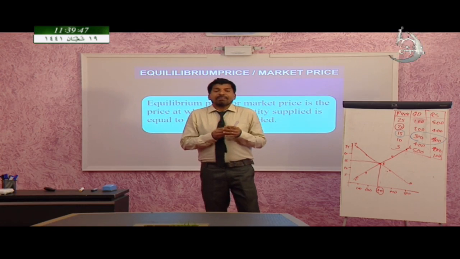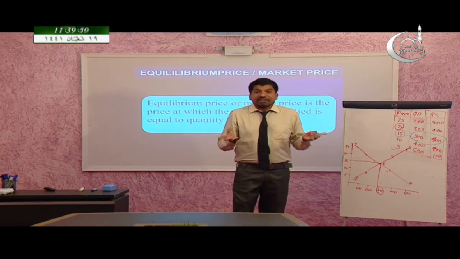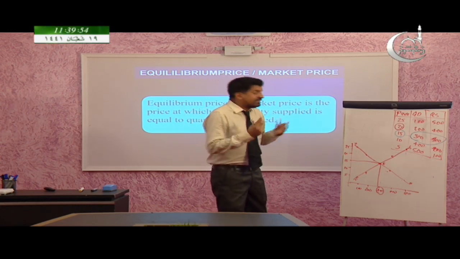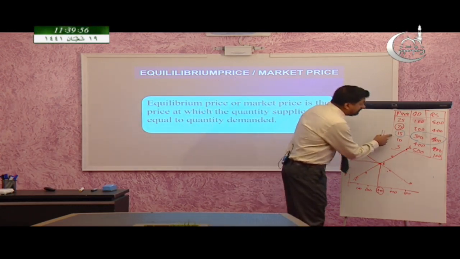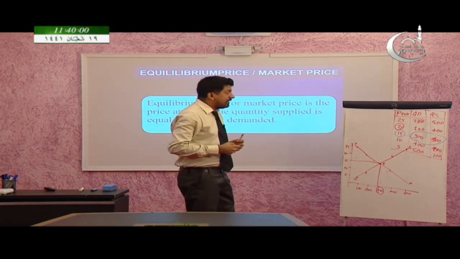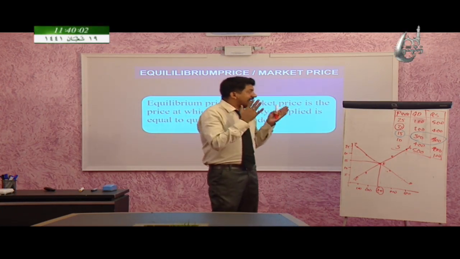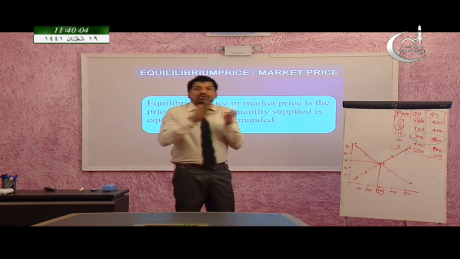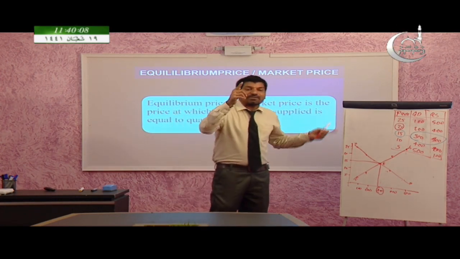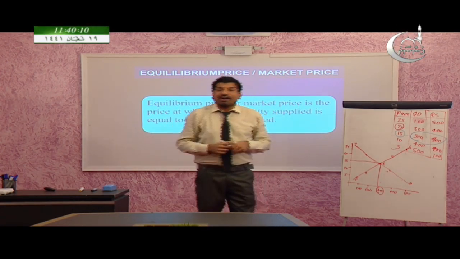Let's see what will happen to this market equilibrium when the price goes up or down. Let's say the price goes up from 15 to 20. When the price goes up to 20, the quantity demanded decreases from 300 to 200, but the quantity supplied increases to 400.